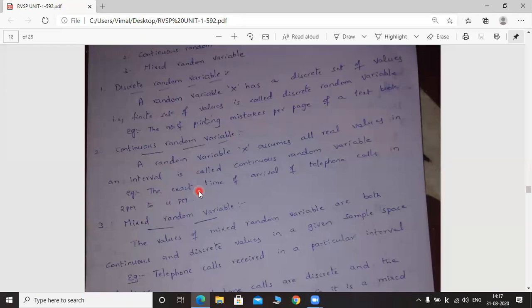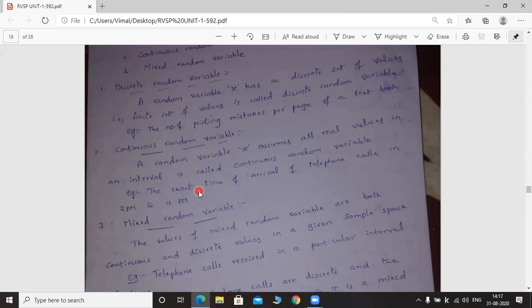The telephone call may arrive at 3 hours 5 minutes 2 seconds, or at 3 hours 7 minutes 2 seconds. Like that, this random variable takes a continuous set of values. There is no finite value, so it has so many values with respect to minutes and seconds. So this is a continuous random variable.